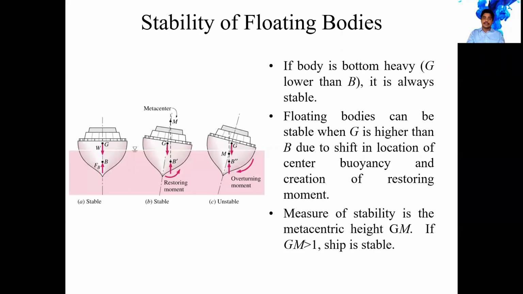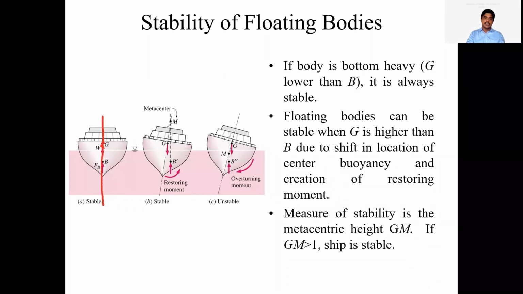So they both should be aligned on one line. Here you can see they are aligned on this line. When your buoyancy and the gravity point are not aligned on this line, then you can see in this picture, this is the gravity acting line, and here the buoyancy has shifted by some angle. Then it will be a completely unstable body.